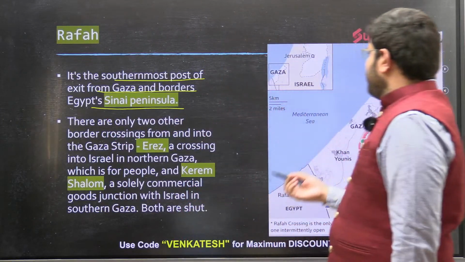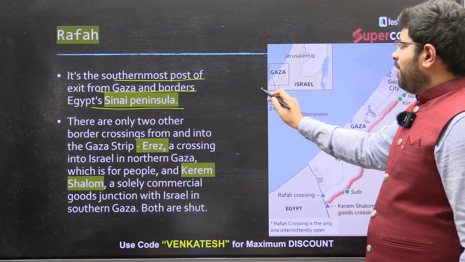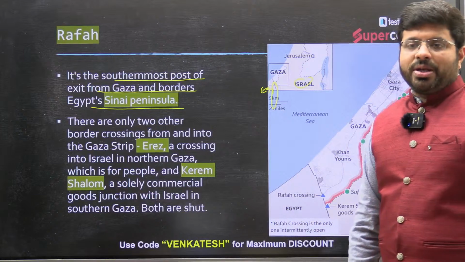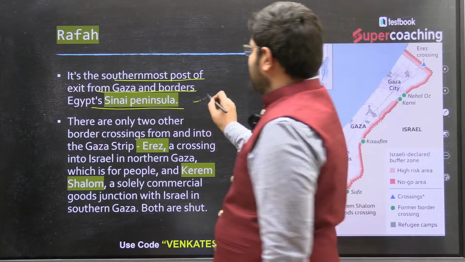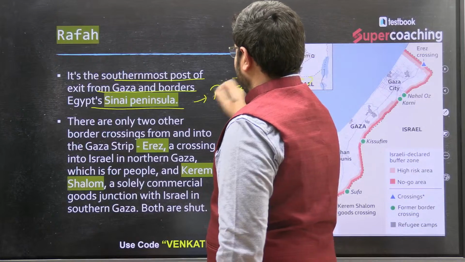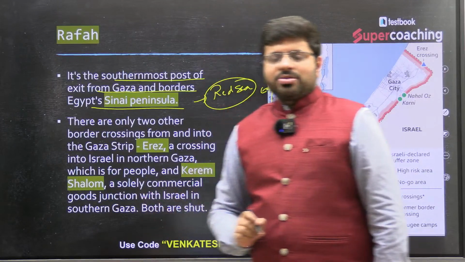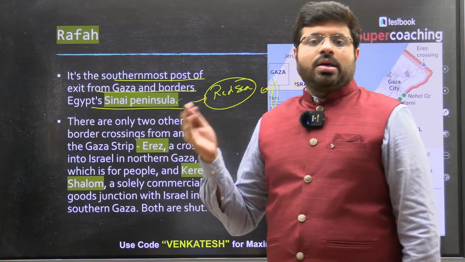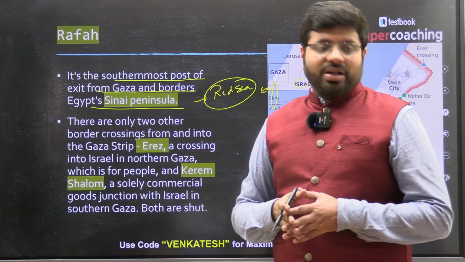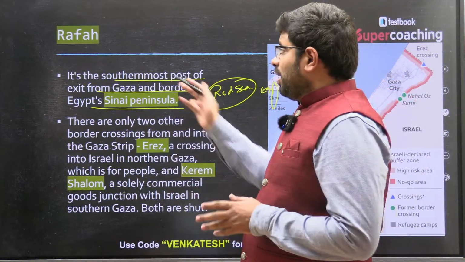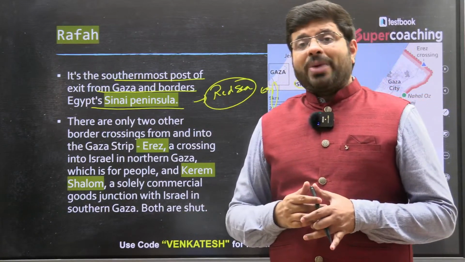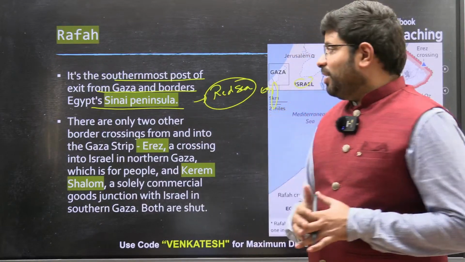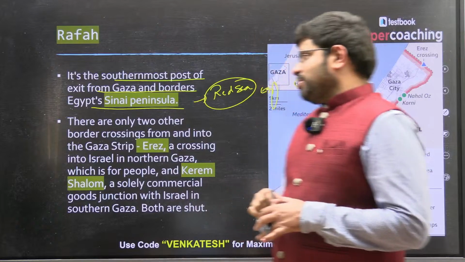Now you all know that you have Gaza, here you have Egypt, here you have Israel, and towards the Red Sea we have the Sinai Peninsula. So the Sinai Peninsula is towards the Red Sea. This becomes important. Egypt's Sinai Peninsula is part of the Red Sea region, and countries like Israel, Egypt and Jordan have a boundary with the Sinai Peninsula. So the Rafah border, recently in the news, the Rafah passage is associated with what? They might give you options like melting ice and all such things. It is about the Sinai Peninsula.